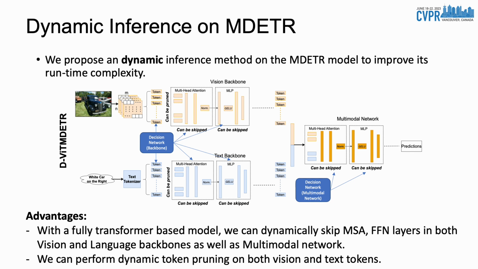We insert decision networks to learn to skip multi-head self-attention and MLP layers in both vision and language backbones. Additionally, the decision networks learn to prune tokens dynamically for the vision and text backbones. Finally, we insert another decision network in the multi-modal network part, where the goal is to dynamically skip MSA and MLP layers.